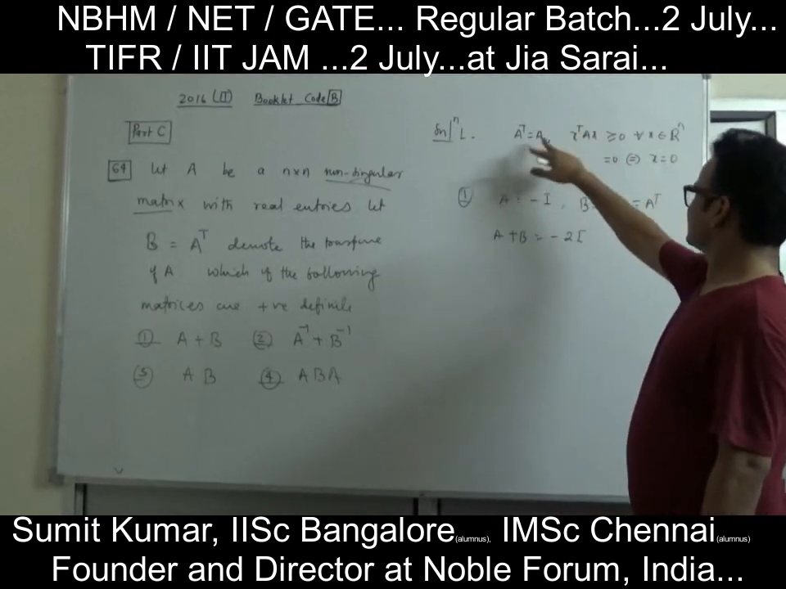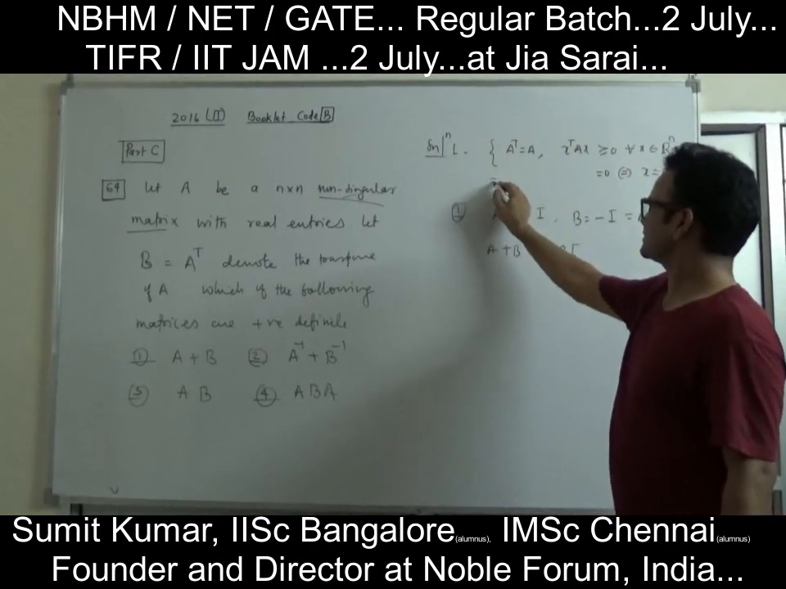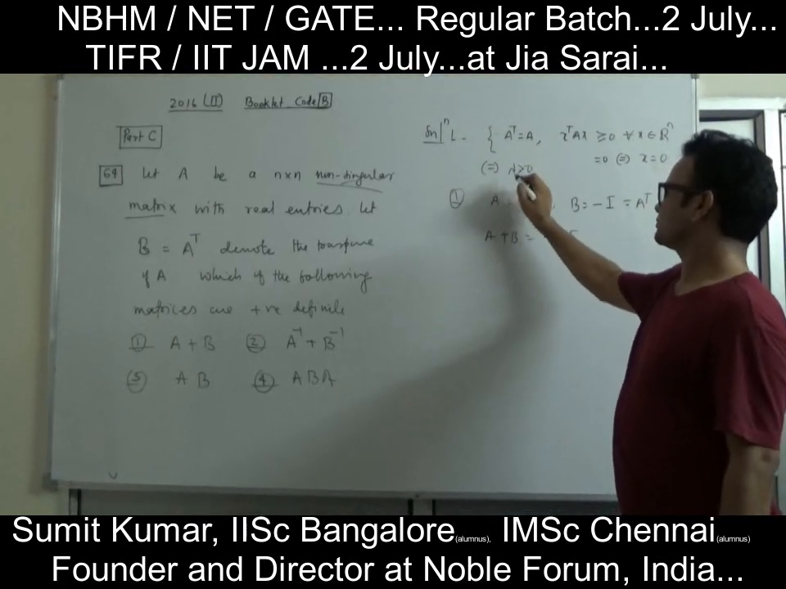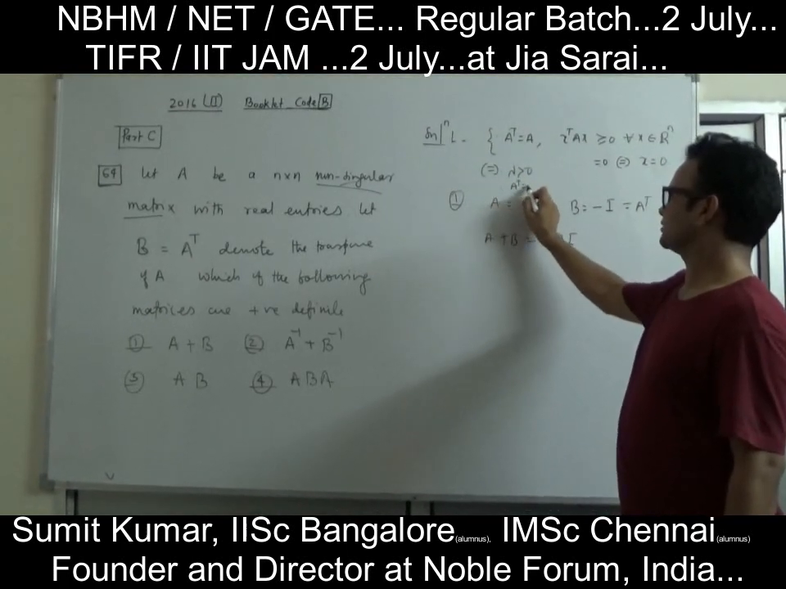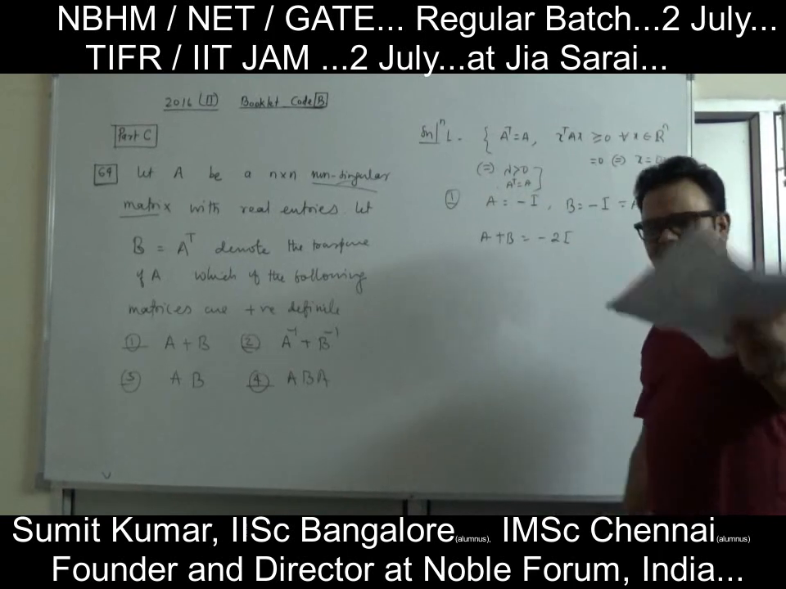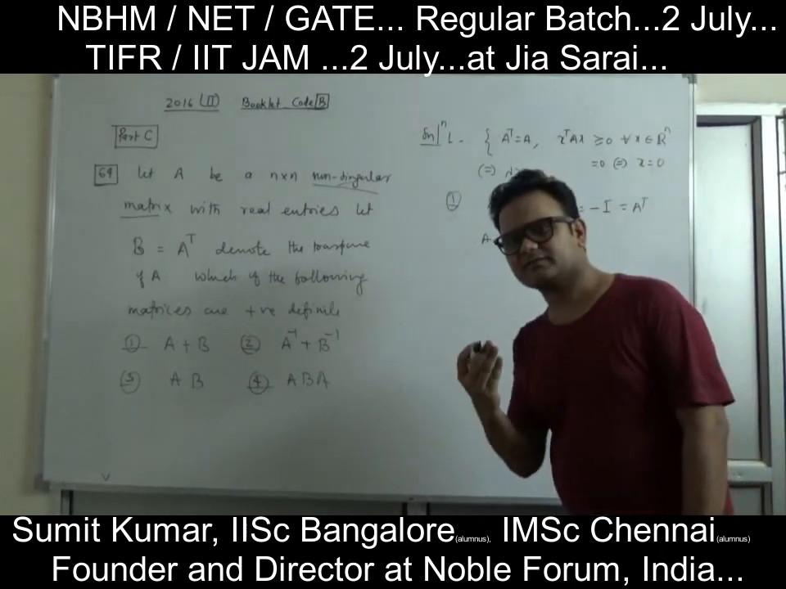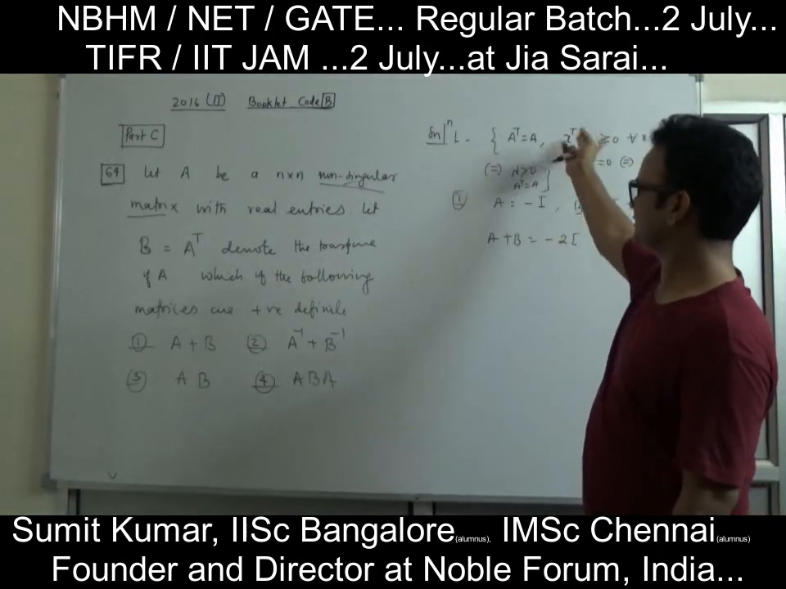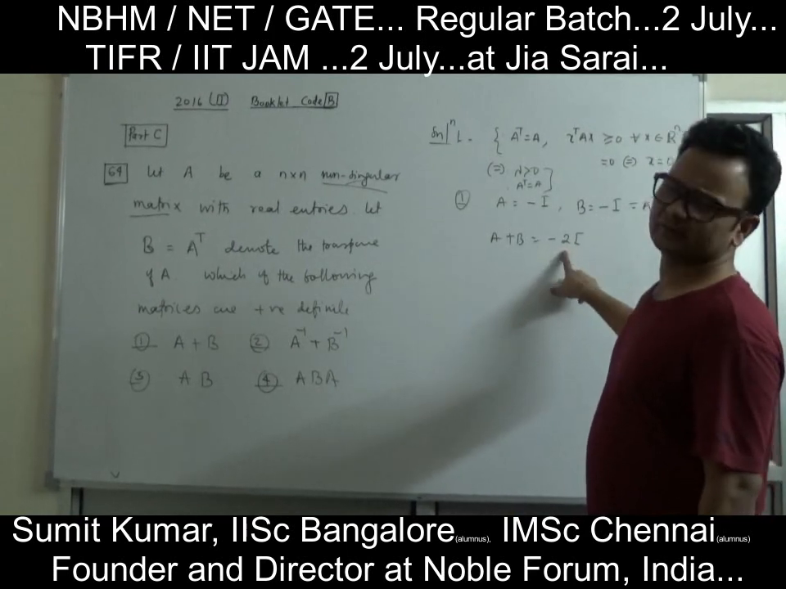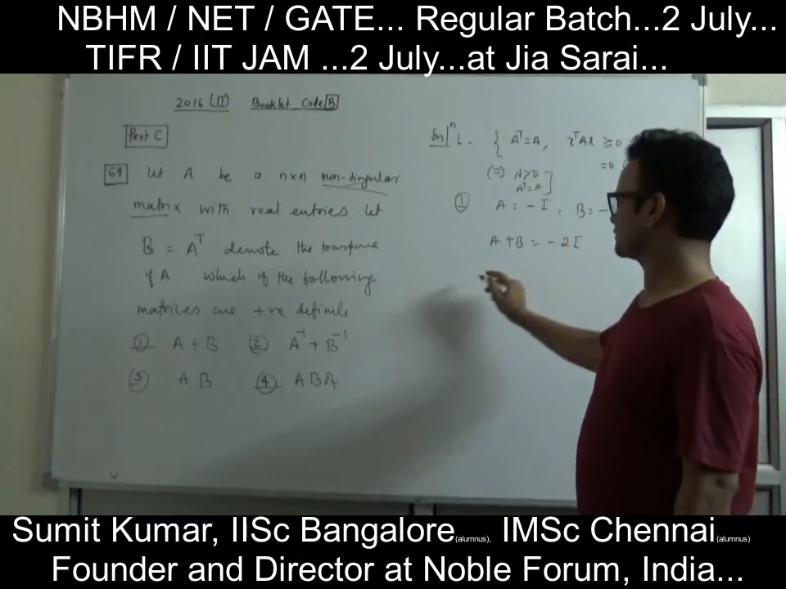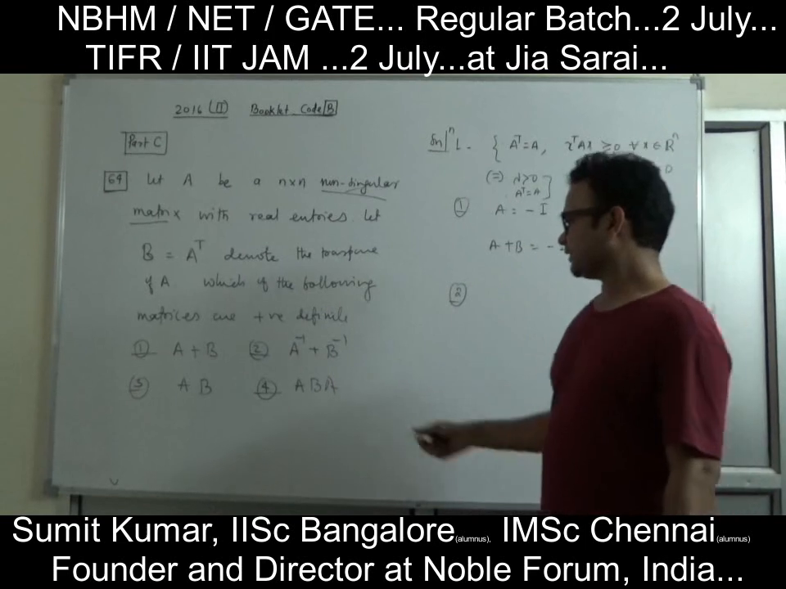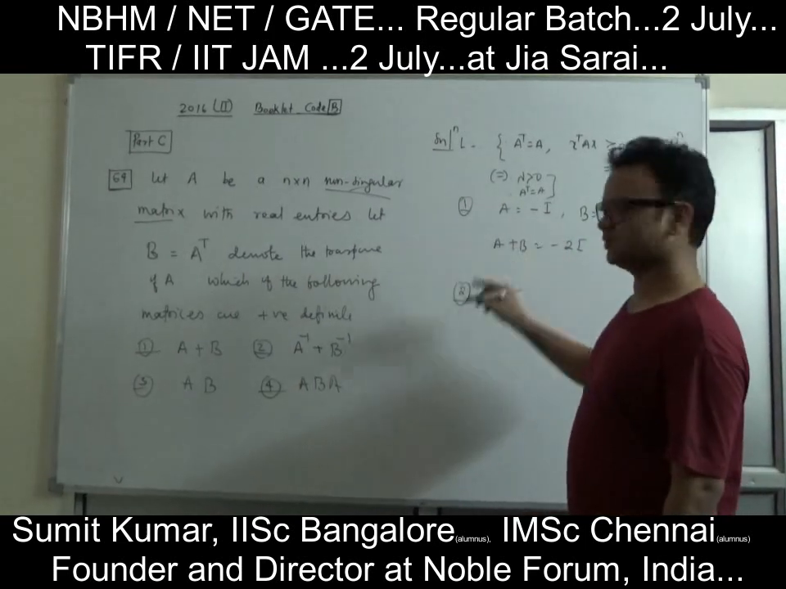Because this statement is equivalent to: all eigenvalues should be positive and the matrix should be symmetric. So a symmetric matrix whose eigenvalues are all positive is positive definite. That's the other way around. If you look at this, all eigenvalues are negative, that is minus 2, not positive. Second, A inverse plus B inverse, the same example will work.